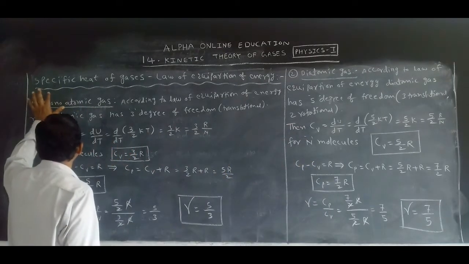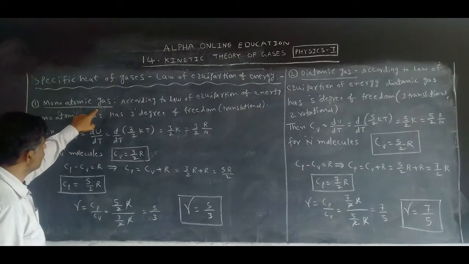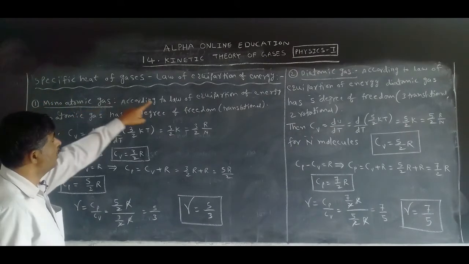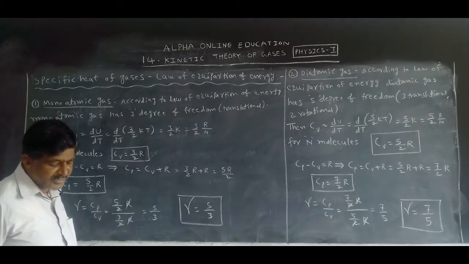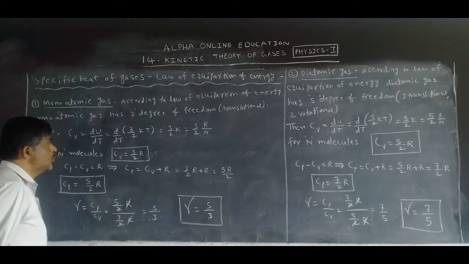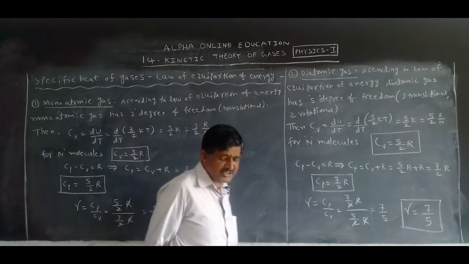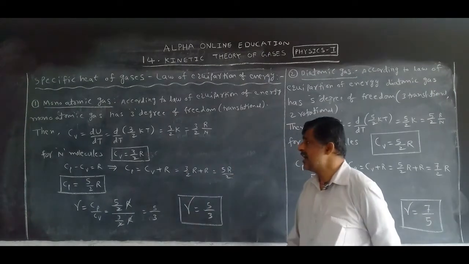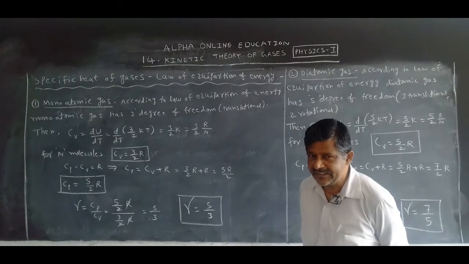Now first we take a monoatomic gas. According to the law of equipartition of energy, a monoatomic gas has 3 degrees of freedom. What are the 3 degrees?